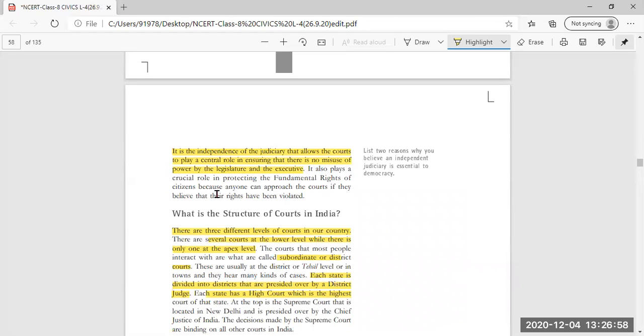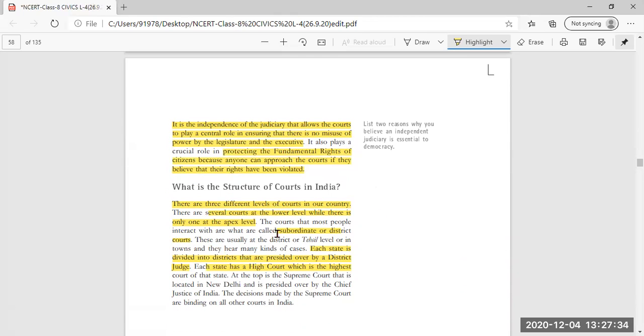It also plays a crucial role in protecting fundamental rights. Another important function of the judiciary is to protect the fundamental rights of the citizens, because anyone can approach the courts if they believe that their right has been violated. If any person thinks that any of their fundamental rights is being violated, then they are free to approach any court to get their fundamental rights.